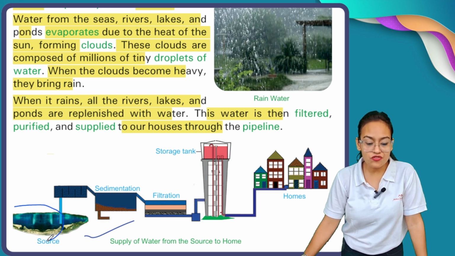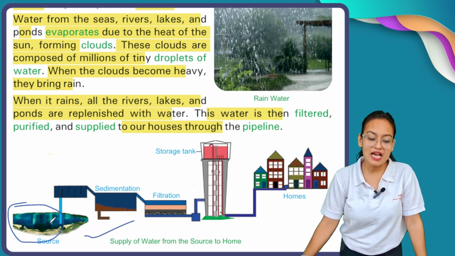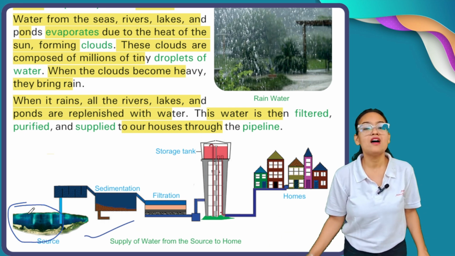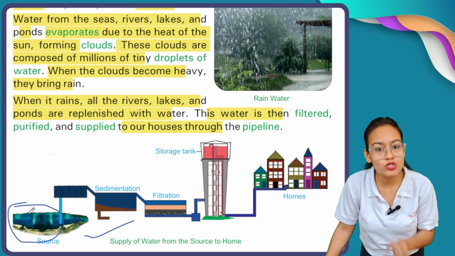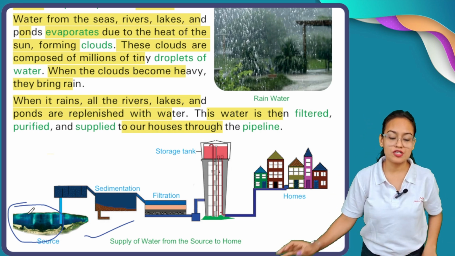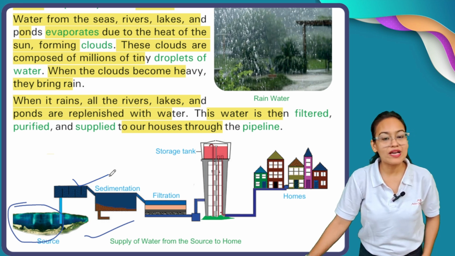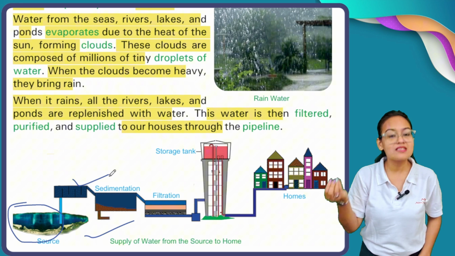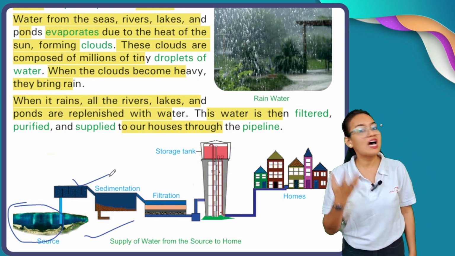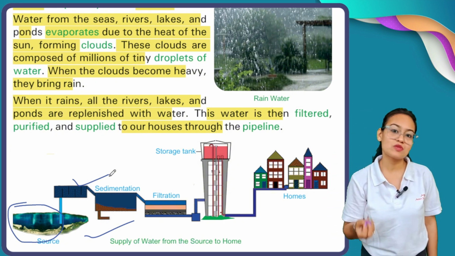First of all, this is the source. There is an area where rainwater was stored, and after rainwater storage, here comes the process of sedimentation. Rainfall water is 100% pure in nature.